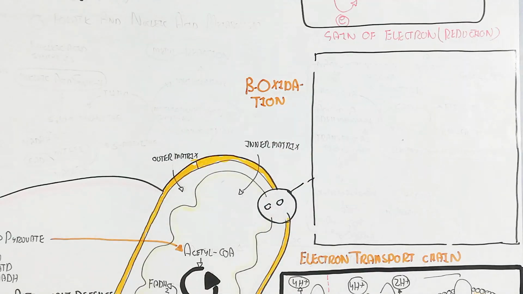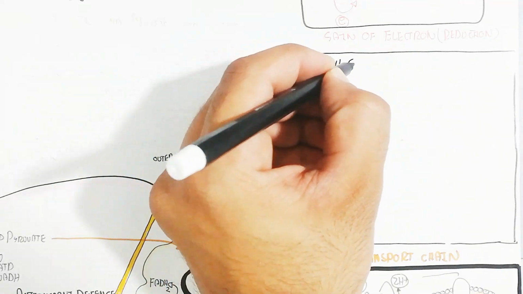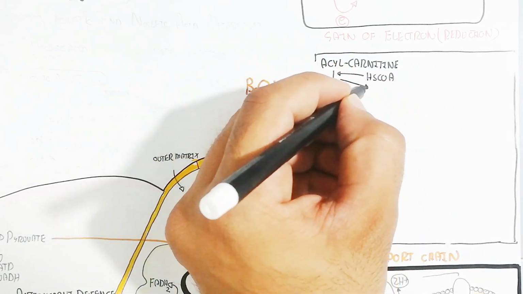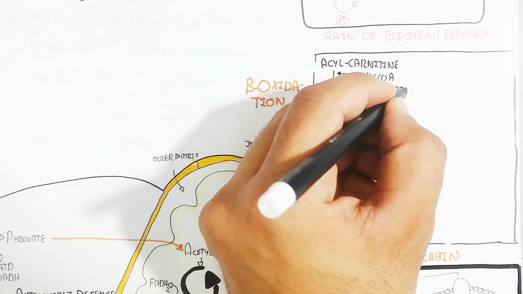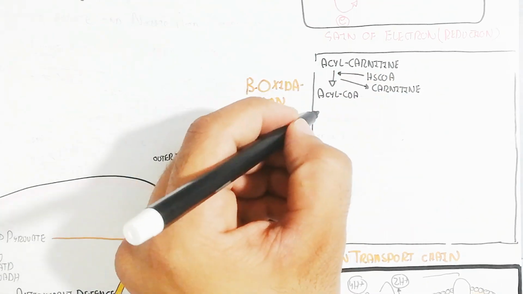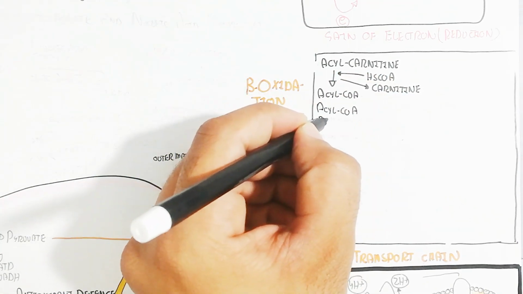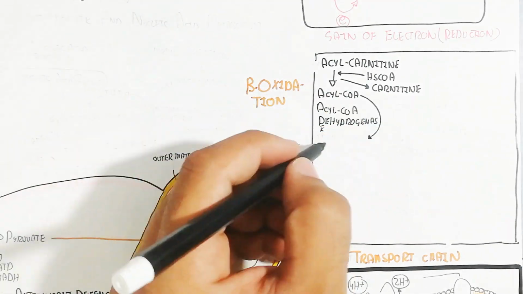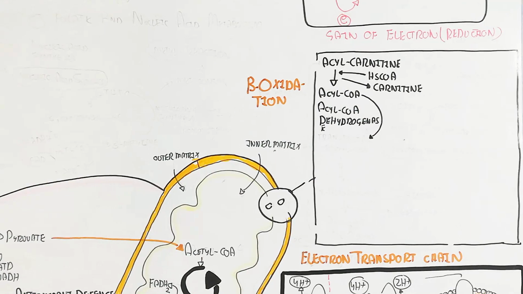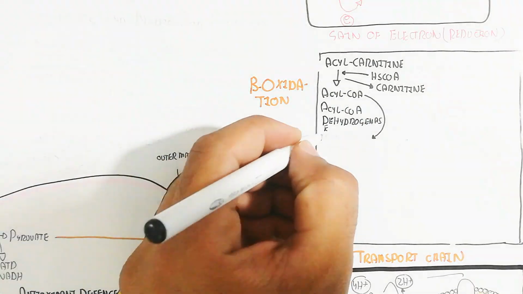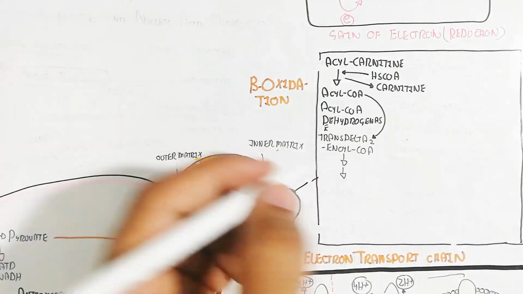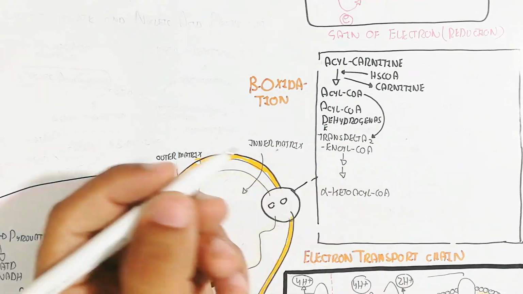Beta oxidation is also important for the production of energy from the fat, from the fatty acid. So in this way, the acyl carnitine is in the outer region of the mitochondria. With the HSCoA enzyme, it will produce the carnitine release, and in this way the acyl CoA formation occurs, and the acyl CoA goes to the dehydrogenase enzyme. So the acyl carnitine is the protein.